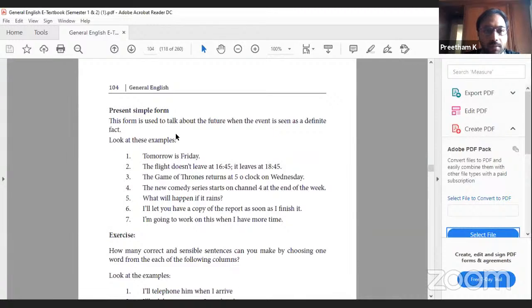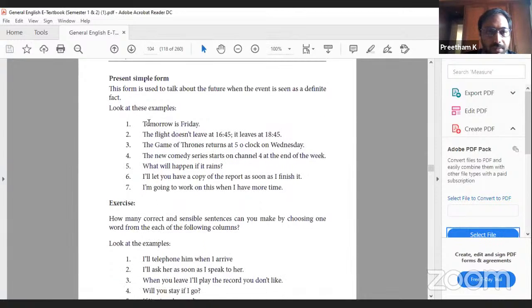Present simple form. This form is used to talk about the future when the event is seen as definite. See, one thing you should understand, we are using various forms and various grammatical rules to denote future tense. In that, present simple form is one. Tomorrow is Friday. The flight doesn't leave at 16:45. It leaves at 18:45.